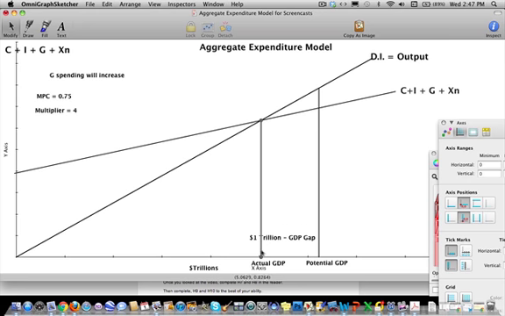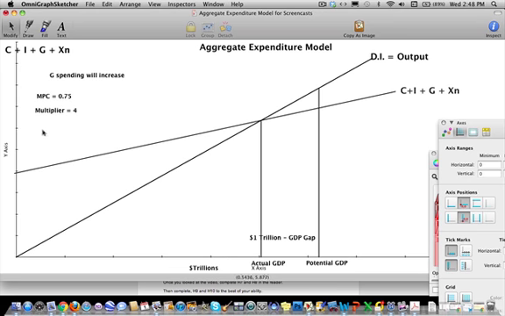Now, we want our GDP to grow by 1 trillion. So with a multiplier of 4, that means that government should spend basically 1/4 of a trillion. Because if the initial increase in government spending is 1/4 of a trillion, the multiplier will do the rest. You take 1/4 of a trillion, you multiply it by 4, because that's the multiplier effect, and you get a $1 trillion increase in our GDP, in output, or in income in the economy.